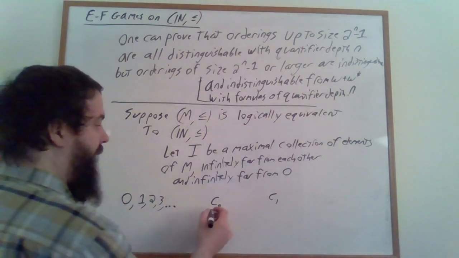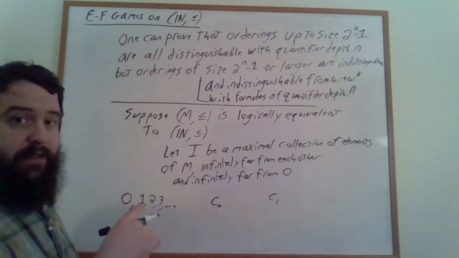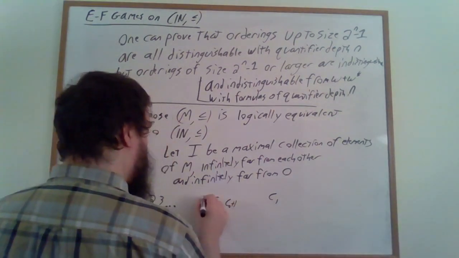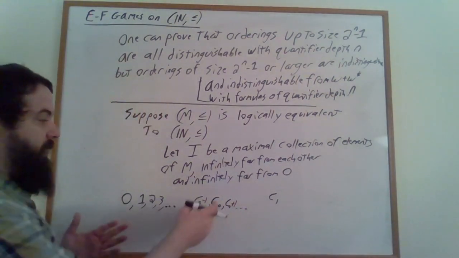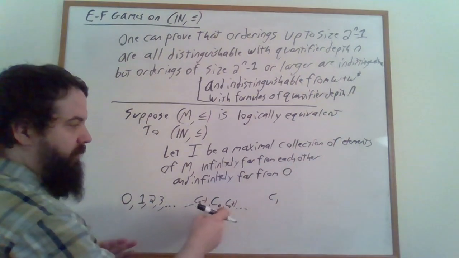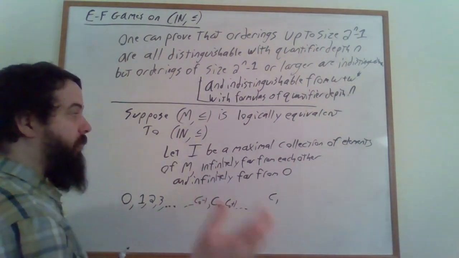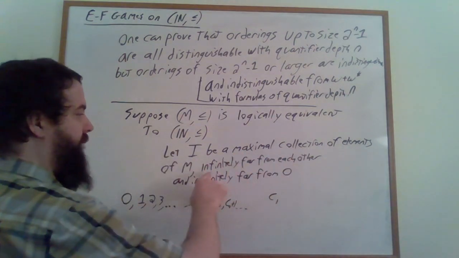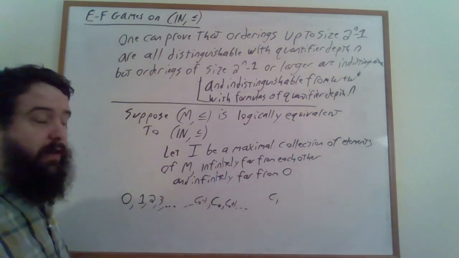And then we know that C0 necessarily has an element immediately before it and immediately after it, and so on and so forth. And none of these elements are these elements or these elements because of our requirement that I be a collection of elements that are infinitely far from each other and infinitely far from 0.